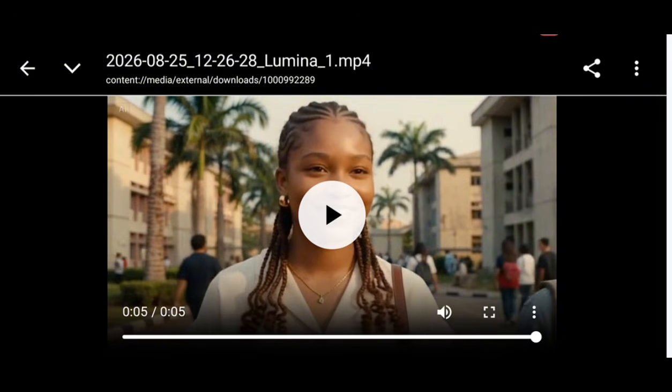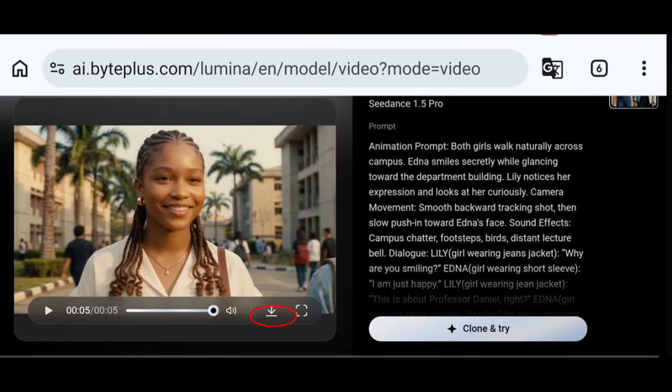Do you understand? Look at the download button right here. You can just go on and use this button to download. But we downloaded already, so we don't have to download this again.